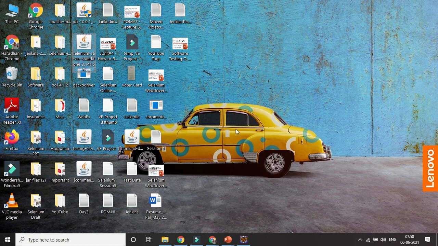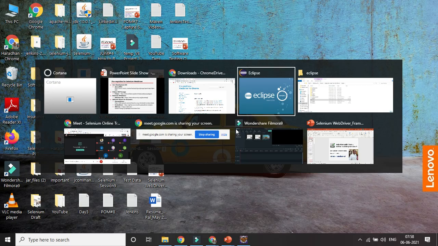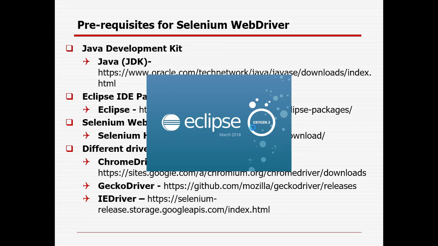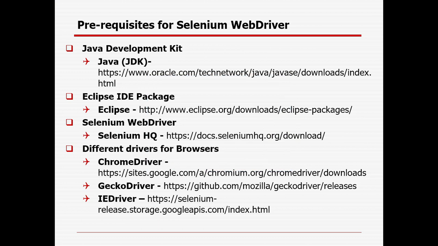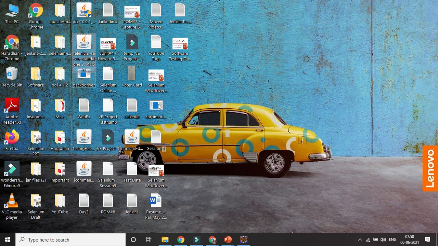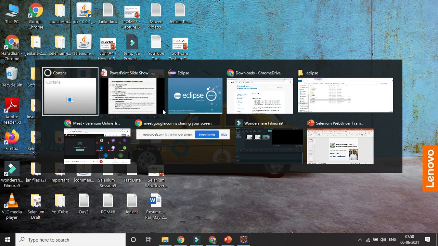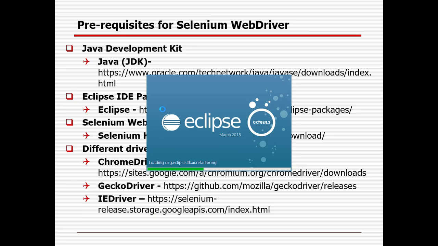So Java is there, then I am launching my Eclipse. Then I have my Selenium jar file, and I have my browser drivers for Chrome and Gecko. In case you also want to do IE, you need to install the IE driver as well. So you can check by yourself so that you can run it for multiple browsers as well.